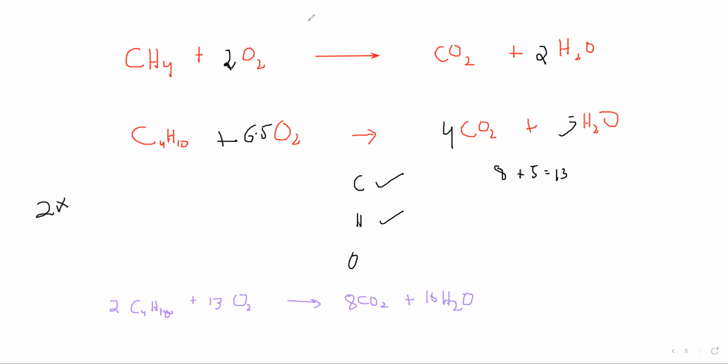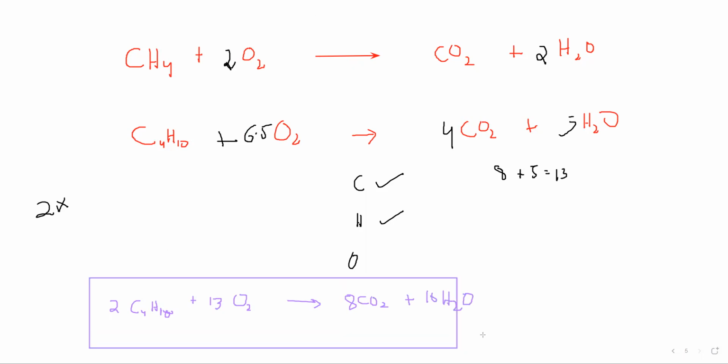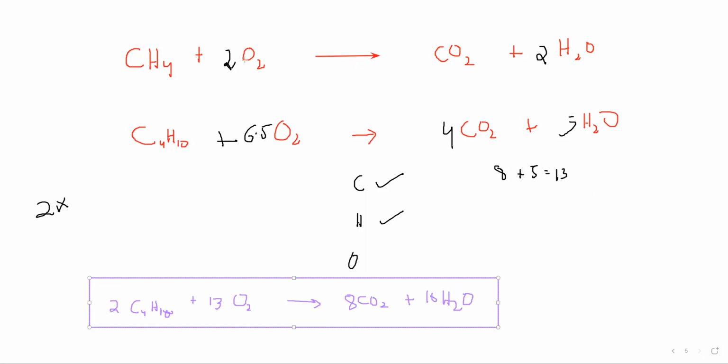Is it clear? The first equation is also balanced, but it is in decimals. That's why we multiply all of them by 2 to make them whole numbers.